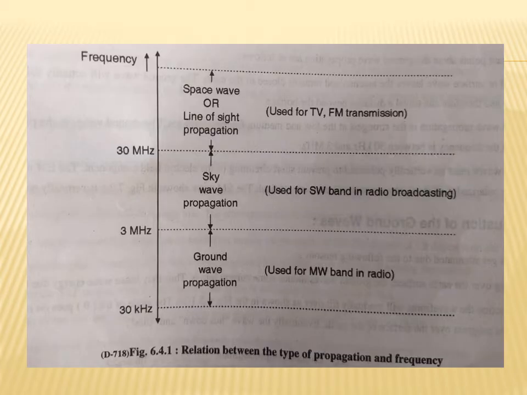So we will see the types of propagation and its frequency range. For the ground wave propagation, the frequency range used is 30 kilohertz to 3 megahertz. The sky wave propagation is used for the frequency range of 3 megahertz to 30 megahertz. This sky wave propagation is also called ionospheric propagation. And for the space wave propagation, the frequency range used is above 30 megahertz. This space wave propagation is also called line of sight propagation.